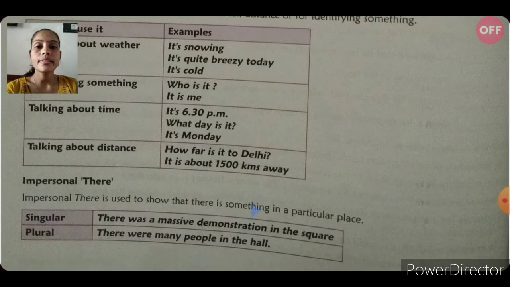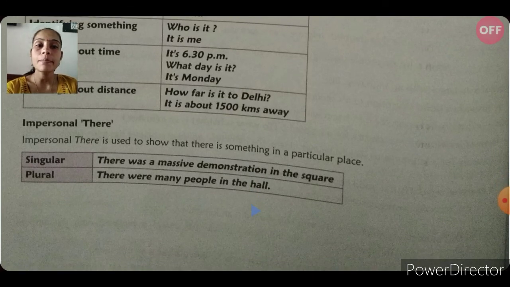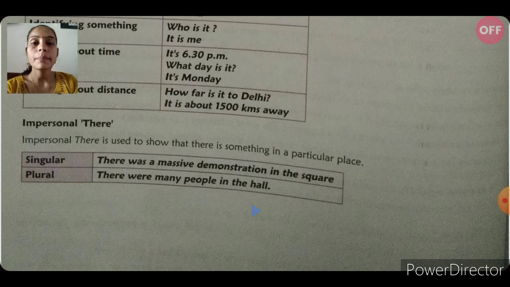Now impersonal there. Impersonal there is used to show that there is something in a particular place. There shows the place of the particular thing. Singular and plural. In singular, we will use was with the subject there. There was a massive demonstration in the square.